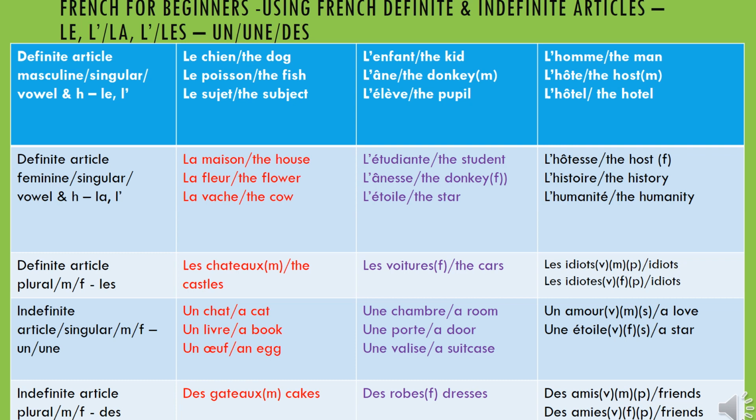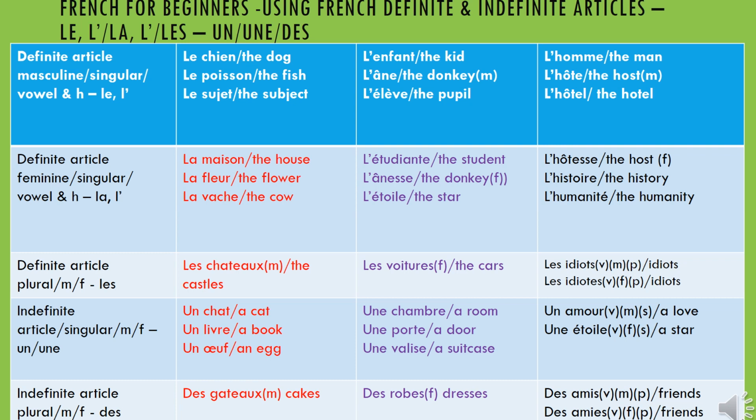For example, you have to say a steward. You know, the ladies who work in the aeroplane. You say l'hôtesse de l'air. L'air means air. Those are the ladies that work in the aeroplane. For example, here we say l'hôtesse. So l'hôtesse, repeat after me, l'hôtesse. So it means the host.